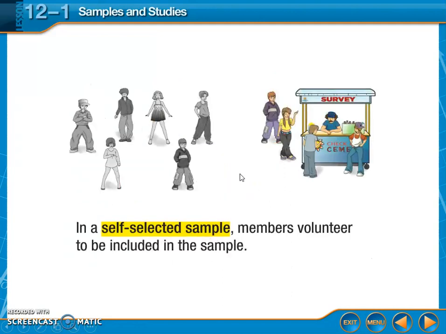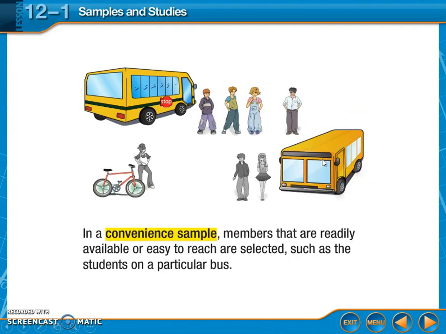A self-selected sample is where the members volunteer to be included in the sample. For example, if they set up this survey booth, the ones that come over and take the survey are going to be part of the sample. They self-selected; they chose to be part of it. The next is a convenience sample. In a convenience sample, members that are readily available or easy to reach are selected. For example, a bus driver might just choose all of the students on his bus to interview for the survey. It's convenient for him because he's working with them.